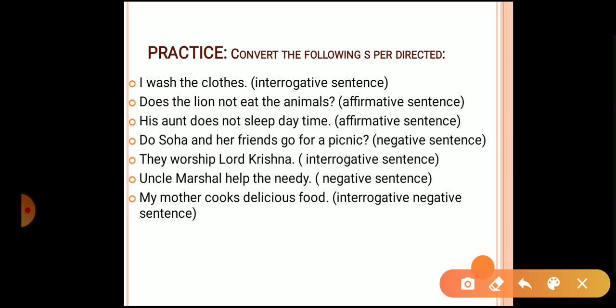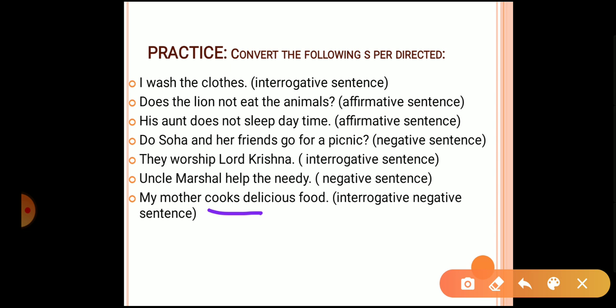Okay, next is: my mother cooks delicious food. Now we'll have to convert it into an interrogative and negative sentence, interrogative also and negative also. First of all we have to think what kind of sentence it is. My mother cooks delicious food: it is the verb's first form plus s or es, so it is an affirmative sentence.